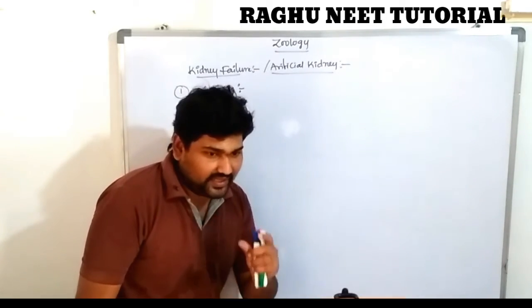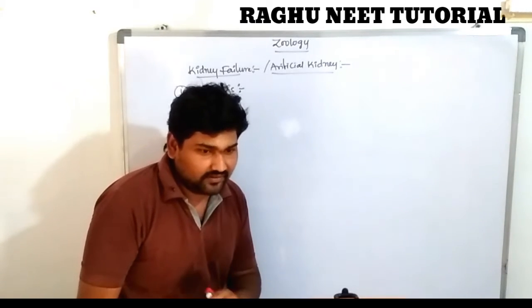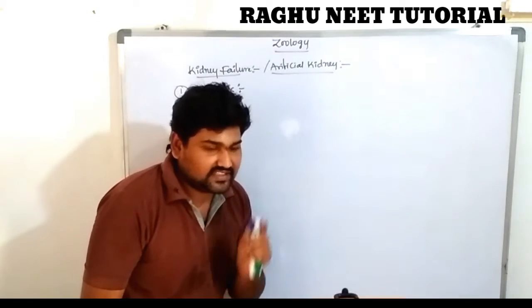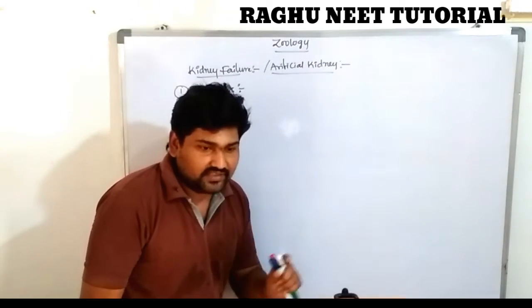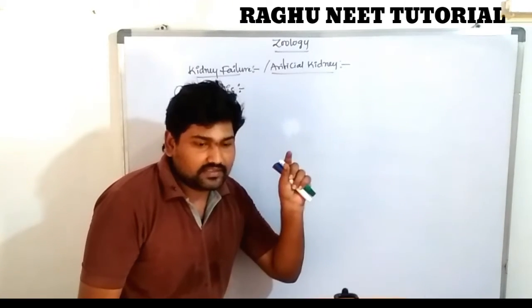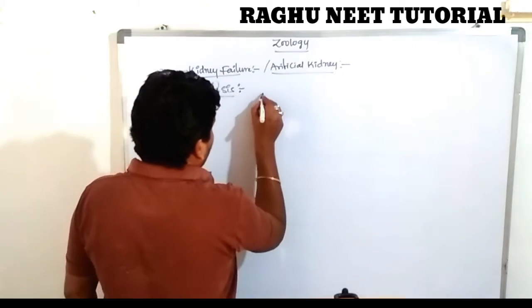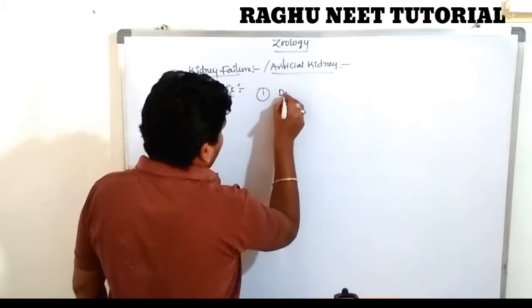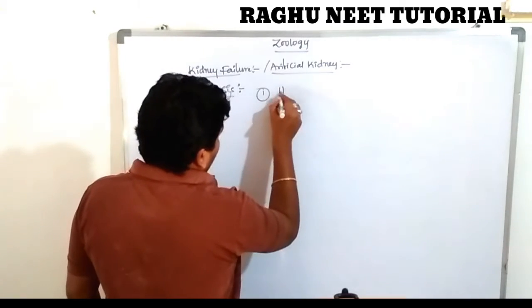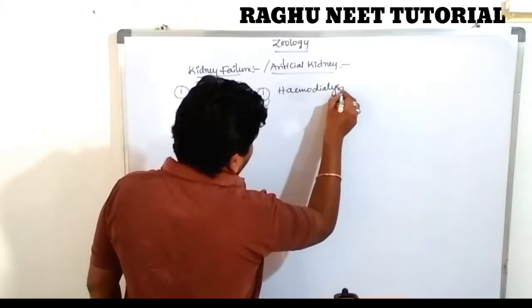The peritoneum is a retroperitoneal organ system. Peritoneal dialysis is commonly known as continuous ambulatory peritoneal dialysis. There are two dialysis processes. First one is hemodialysis.